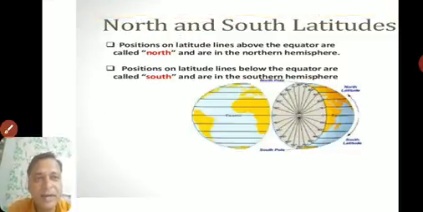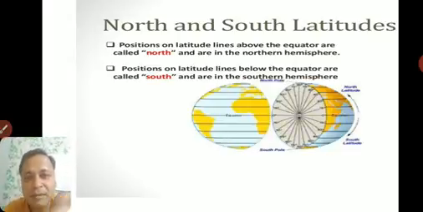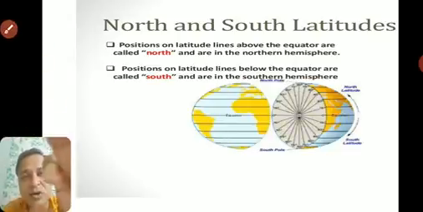Fine. Then going ahead, north and south latitude. Which will be the north latitude? It will be the North Pole. The northernmost latitude will be the North Pole.